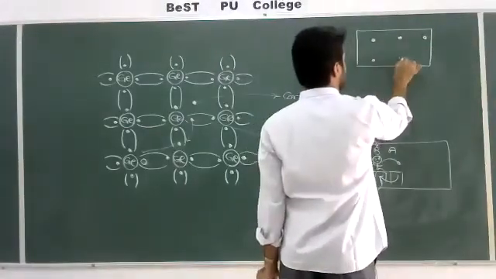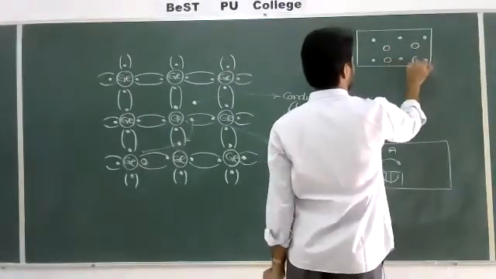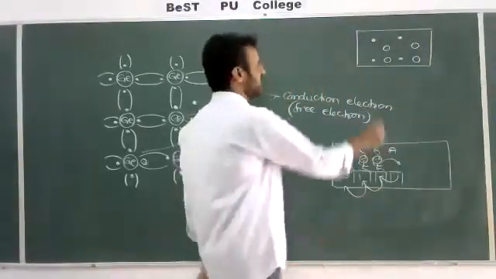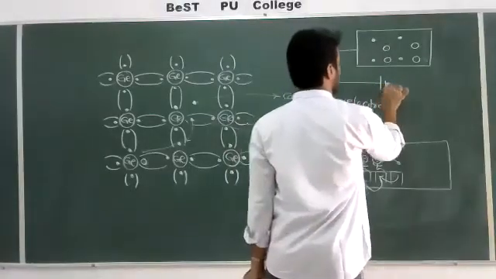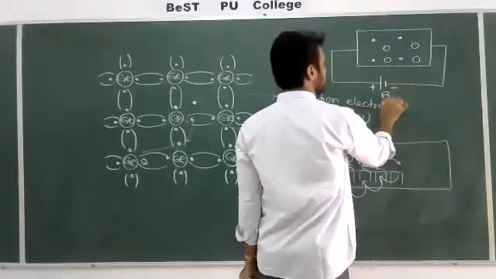These are the electrons in the crystal, for example. These are the holes in the crystal. I am choosing some electrons and also holes like this. Now I am connecting this crystal to one battery or cell like this, positive and negative terminals of the battery, a plus and a minus.